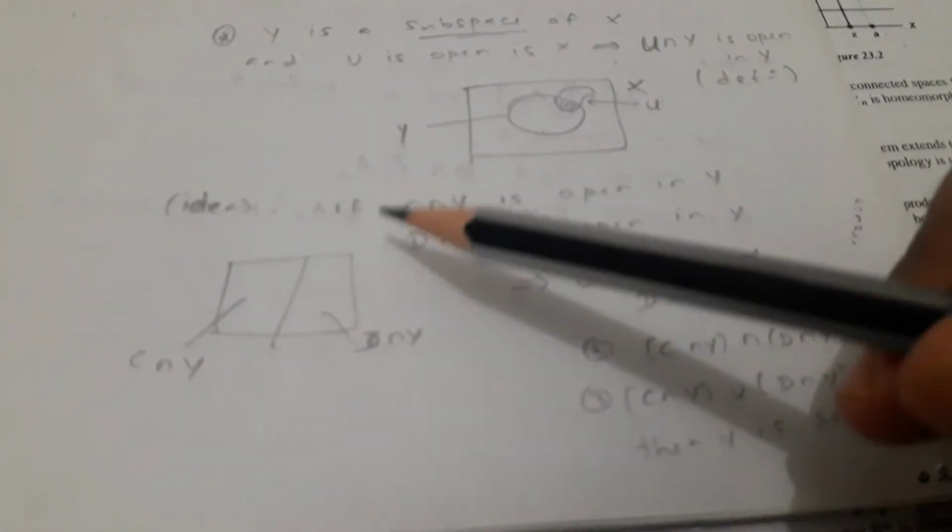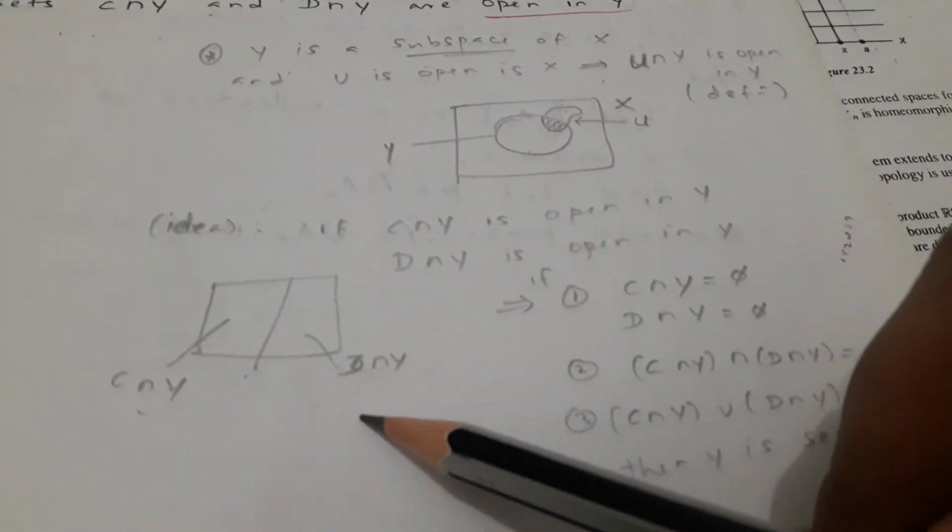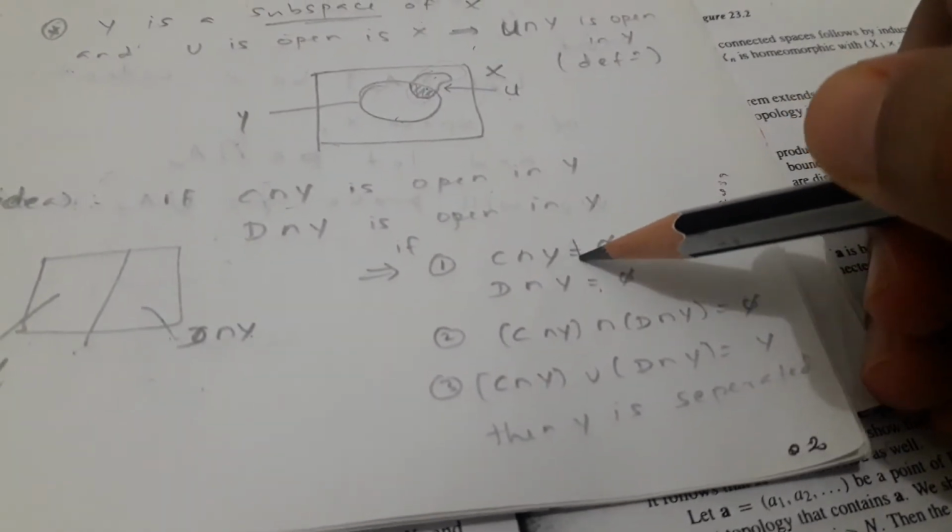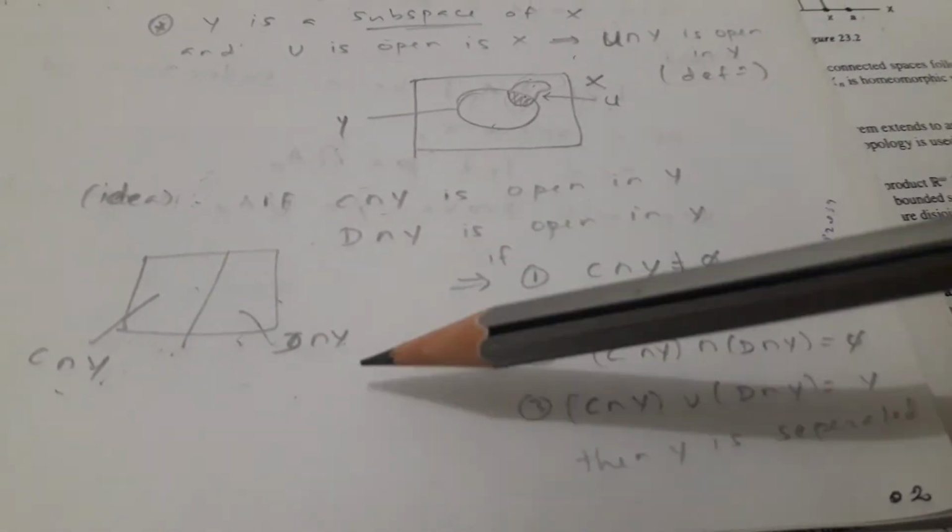So C intersection Y is open in Y and D intersection Y is open in Y. Suppose both are non-empty; the first condition holds: C intersection Y is non-empty, and similarly D intersection Y is non-empty.